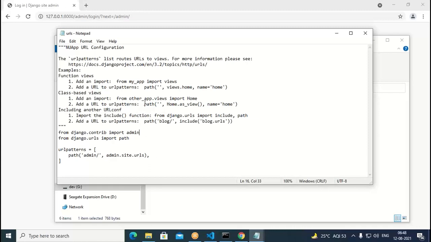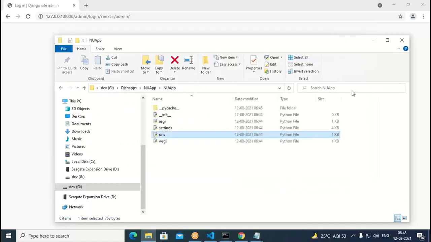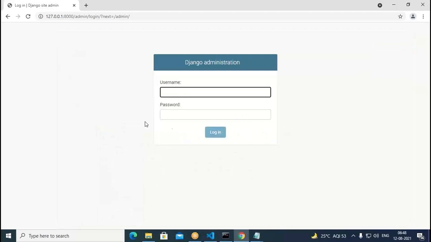Okay, and here what is happening? Home.as_view, it is coming here. When we have an empty string here, what happens in this case? Automatically it goes to the home view. So by default, the home view is available for us. If you want to change that, you can change. Okay, so what happened here? It is created for us by default.